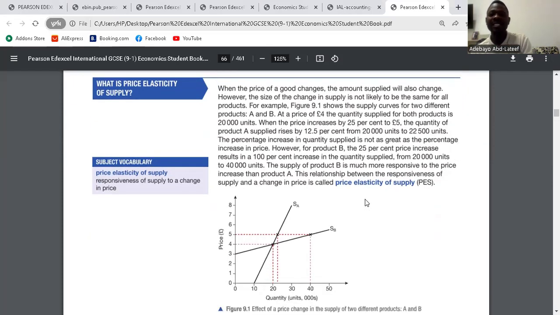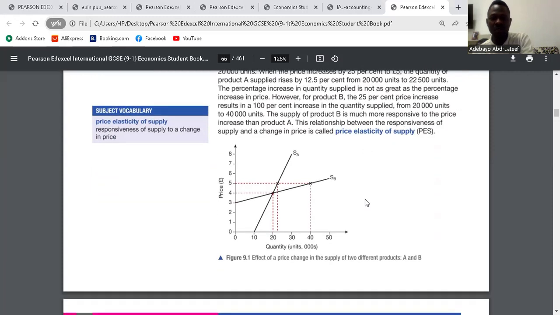So go on. What is price elasticity of supply? Price elasticity of supply is the degree of responsiveness of the quantity supplied of a product as a result of a change in price. That means price is changing, and as a result, the quantity supplied in the market is changing. That is price elasticity of supply. Is it clear? Yes. So look at this graph here.